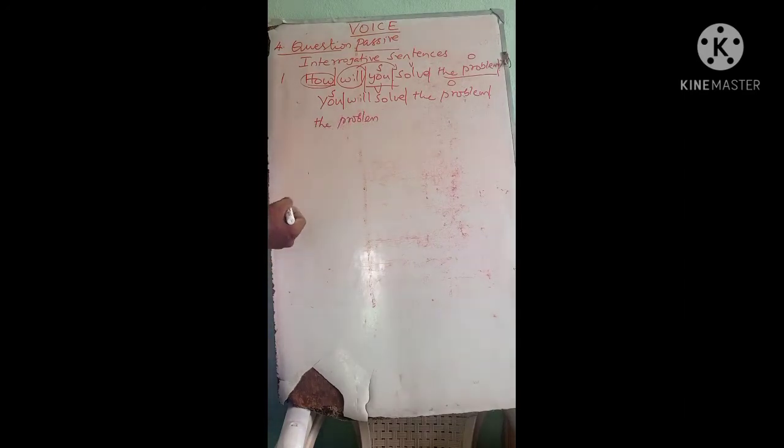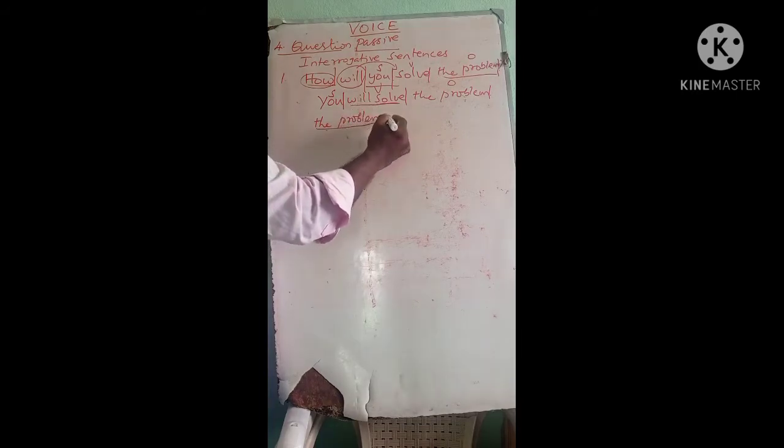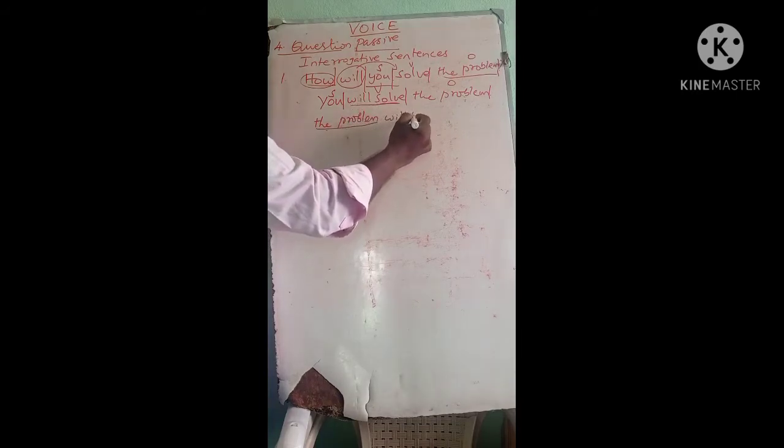Second step, according to tense and number. The tense is simple future. The verb is will solve, which is will plus the first form of the verb, simple future. And the problem is singular. So simple future singular will be.